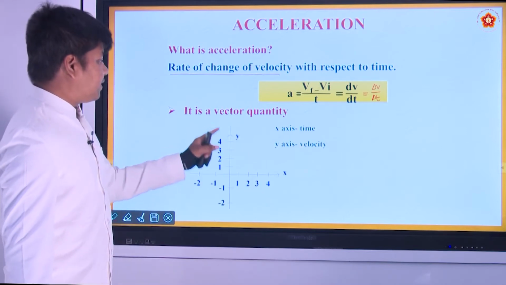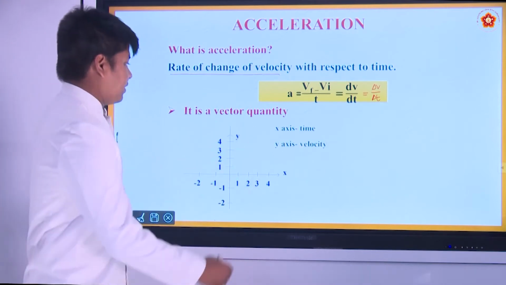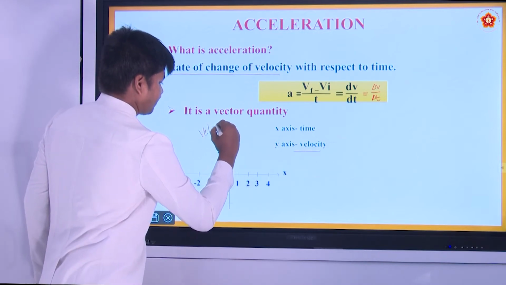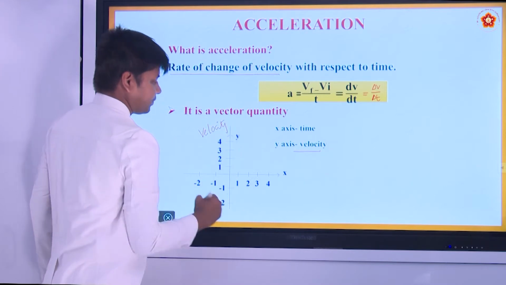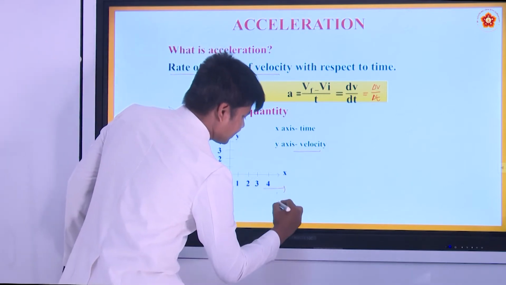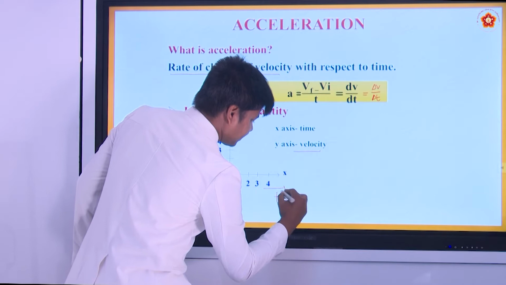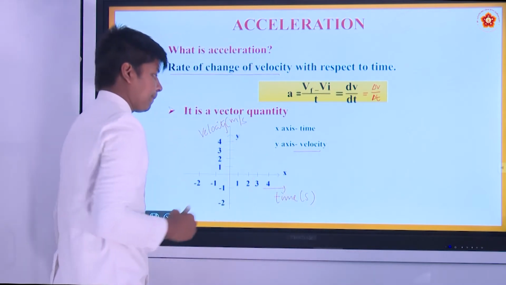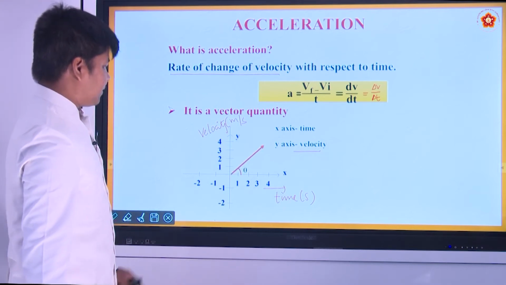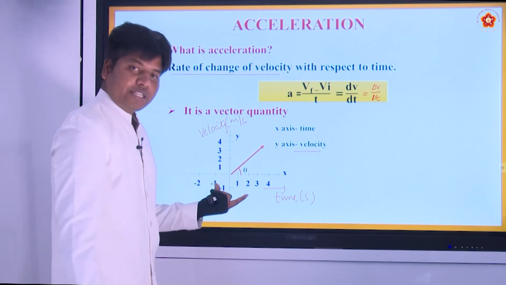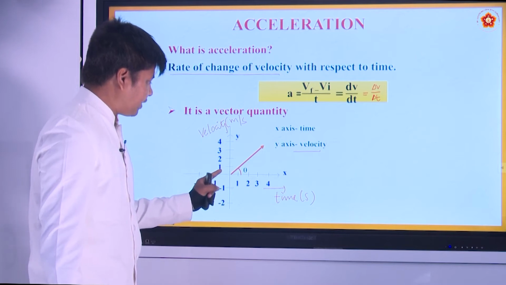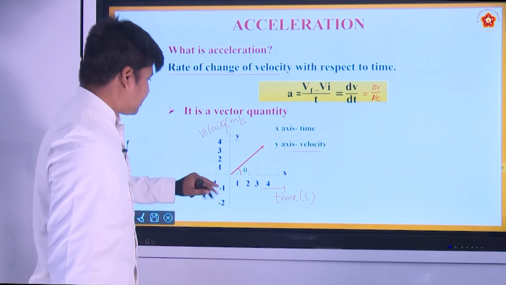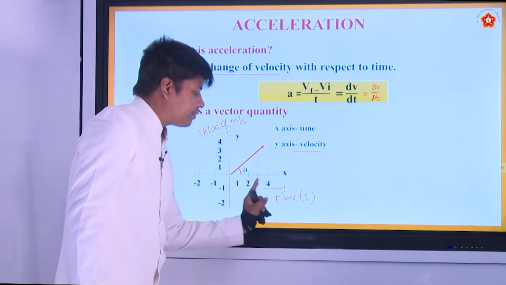If this is a velocity time graph, the y axis is giving you velocity and the x axis is giving you time, in seconds, and velocity in meter per second. You can see what is happening here. An object is moving with some velocity, and the velocity is increasing as the time is increasing.